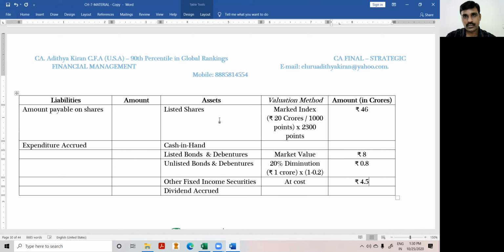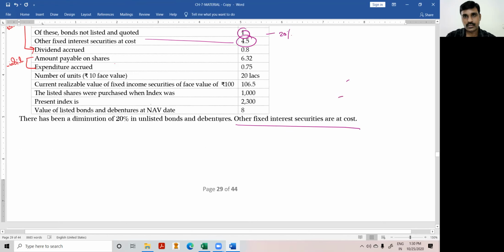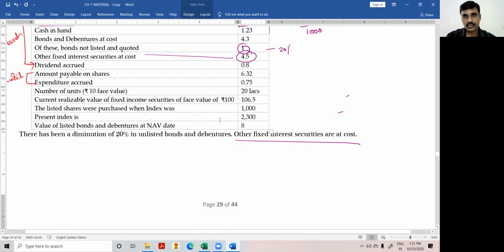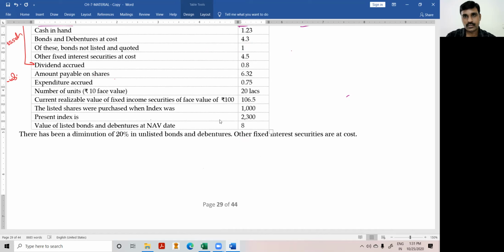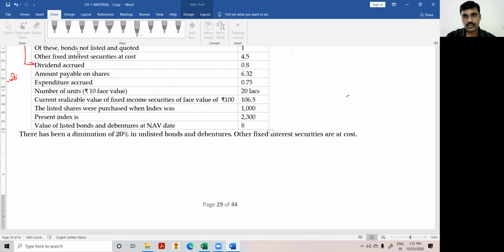Other fixed income securities are 4.5 crores. Look at this information. If you look at this point, there is confusing information, and we have to interpret it carefully. On one side, they are saying other fixed income securities are to be valued at cost.